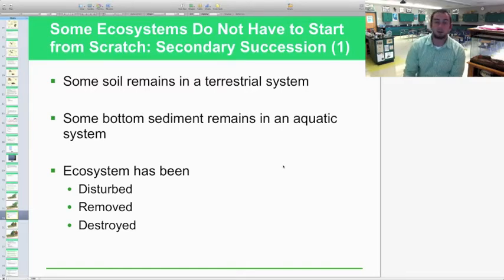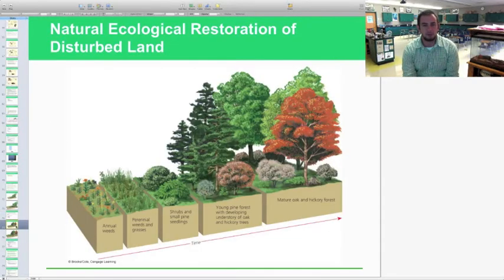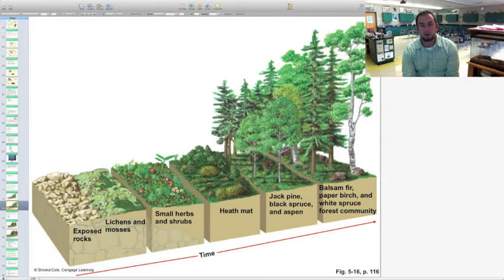If it's an aquatic ecosystem, we do have some bottom sediment that's still there with some nutrients that gives us a good start, kind of a quicker start than a primary succession would. The ecosystem, usually with secondary succession, has been destroyed, either removed or somehow disturbed. That's set it back as far as the succession of things go to reach that apex or climax community, which you saw in this previous picture, which is actually right here, climax community.